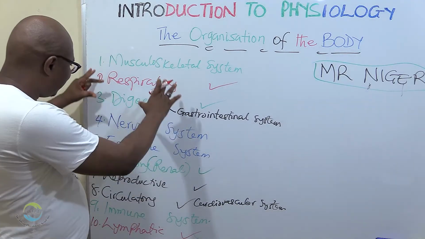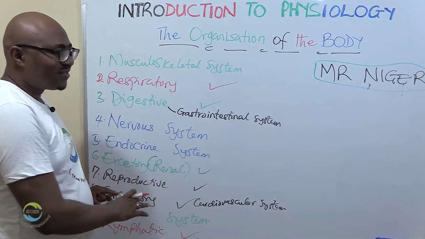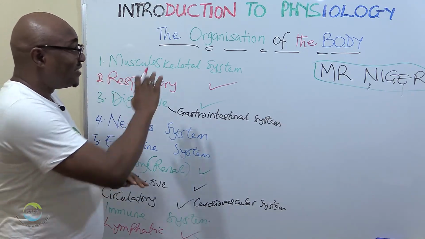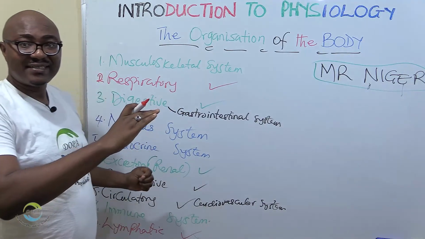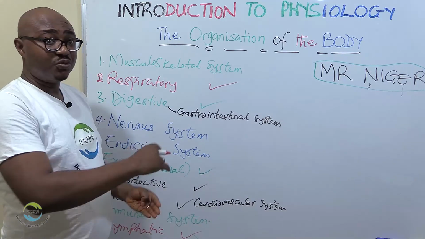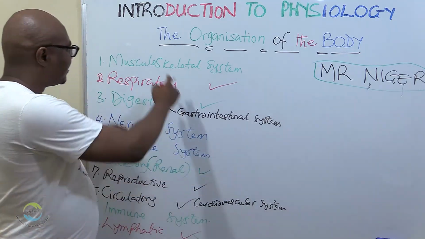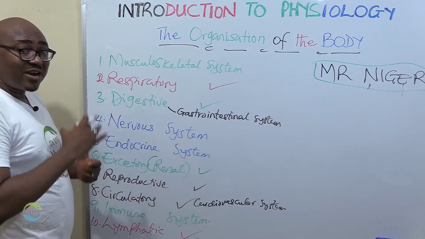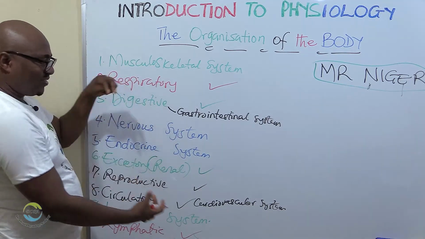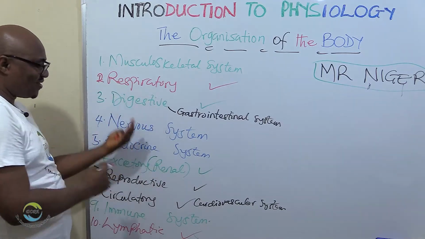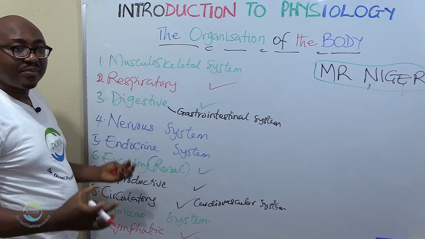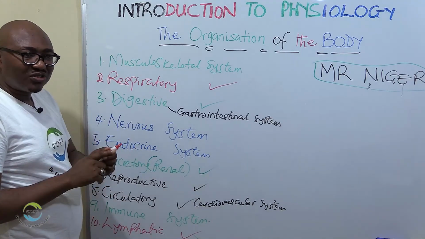So these are the different systems. This is how the body is organized, from level to level: cell, tissues, organs, systems. When you are talking about physiology, all of these function hand in hand. The nervous system relates to the excretory system, relates to reproduction. All of them function to do what?